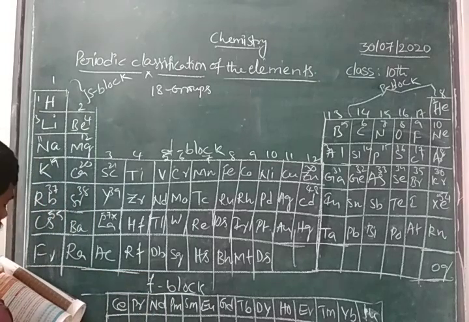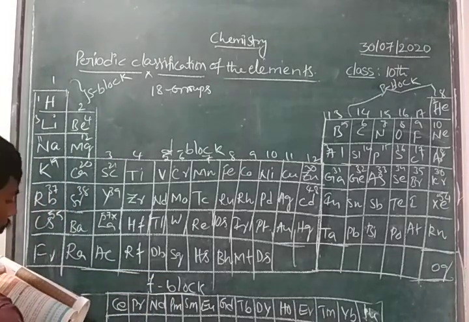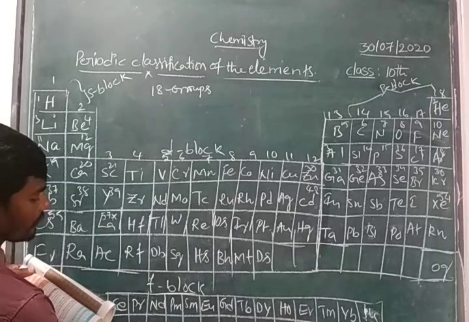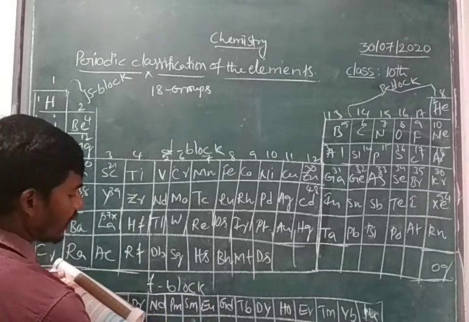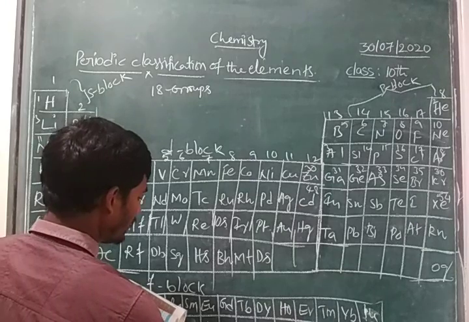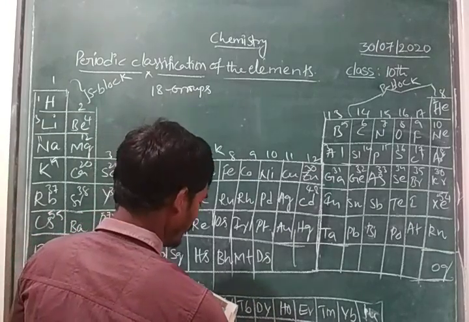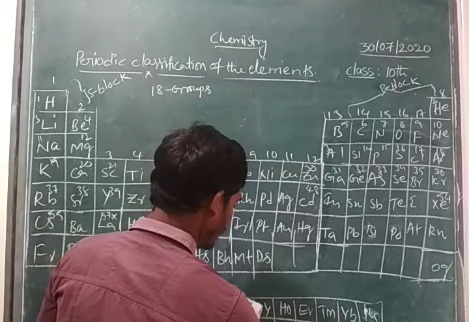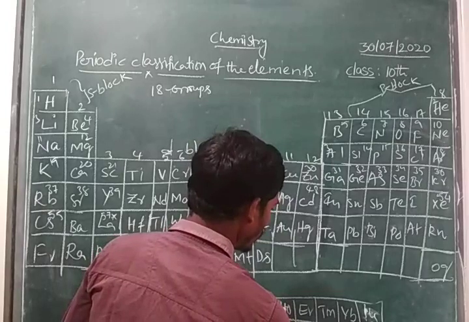Then here it is thorium, protactinium, uranium, neptunium, plutonium, americium, curium, berkelium, californium, einsteinium, fermium, mendelevium, nobelium, and lawrencium.